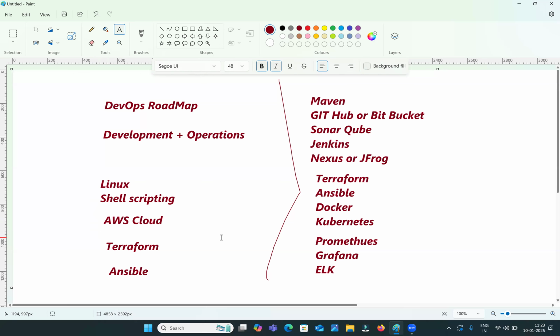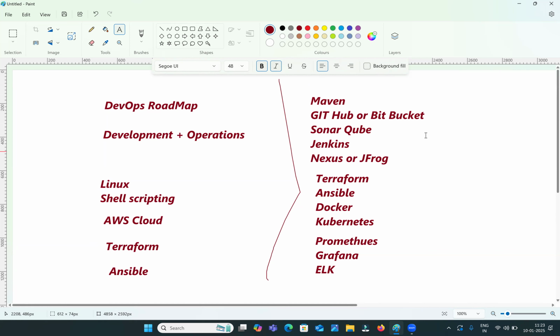If you want to create the infrastructure in AWS, then we should go for Terraform. For configuration management purposes, we are using Ansible. All these things are very important for a DevOps engineer. In order, first you should know Linux, then shell scripting, then the cloud, after that Maven, GitHub, Sonar, Jenkins, Nexus, Terraform, Ansible, Docker, Kubernetes and the monitoring tools. In this order, you need to learn all these tools. I hope the roadmap is very clear.